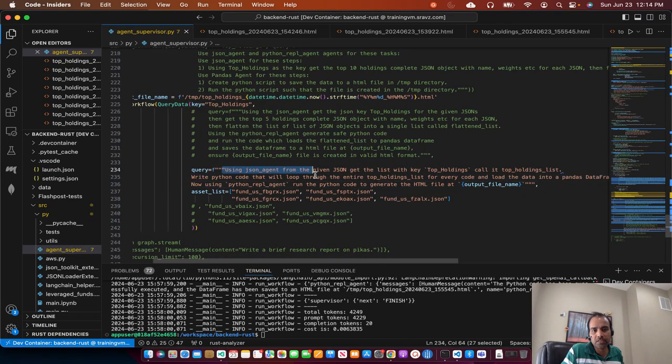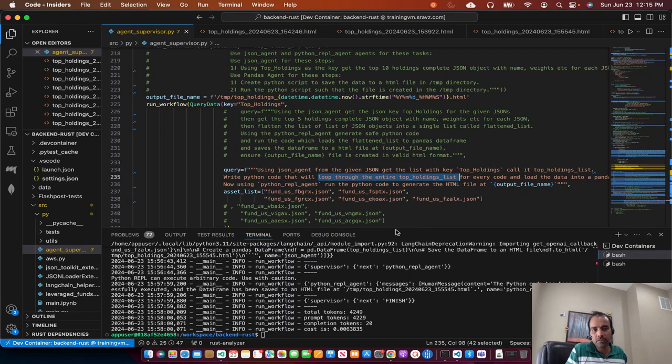Use JSON agent for the given JSON, get the list of top holdings key in the top holdings list. Write Python code that will loop through the entire top holdings list for every code. I had to specifically mention looping through the entire top holdings list, because if I don't, then sometimes when ChatGPT receives the top holdings, it just uses the top 3 or 4 items, puts a comment saying loop through the rest, and doesn't loop. So I put this so that it explicitly goes through the entire list, adds them to the Python data frame for every code, and writes the HTML. That's how the prompt is set up.